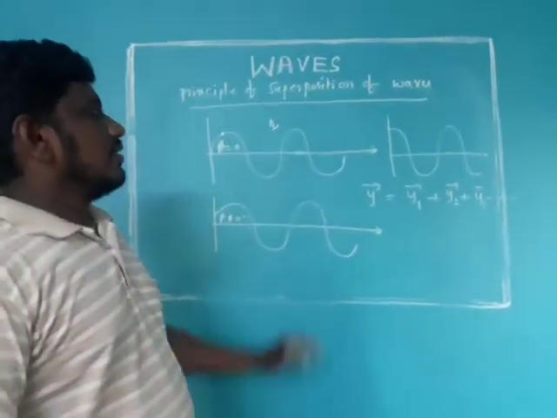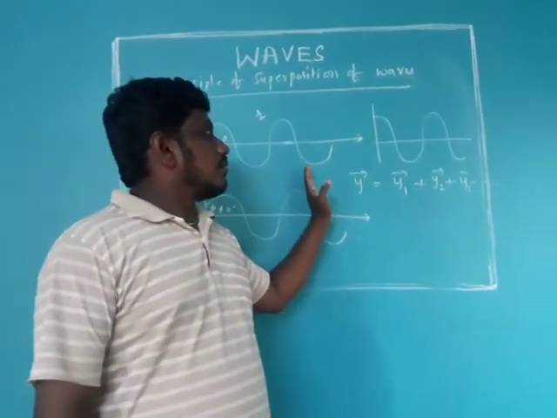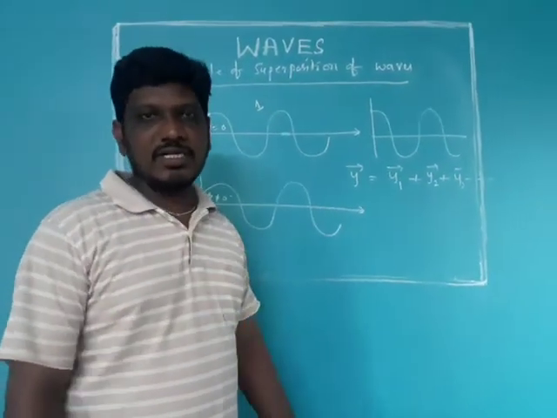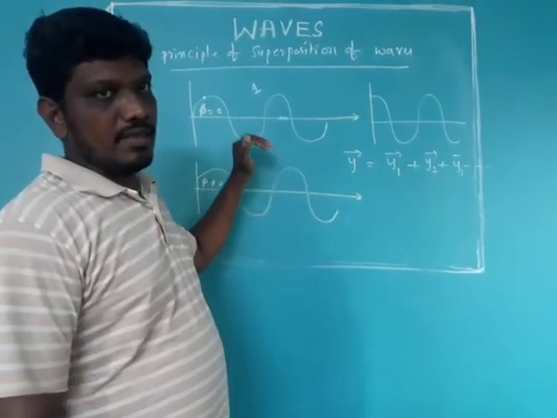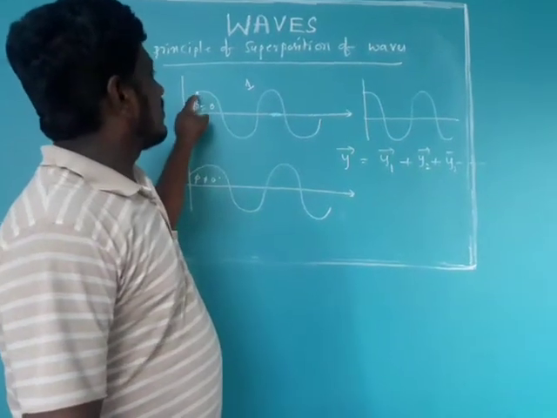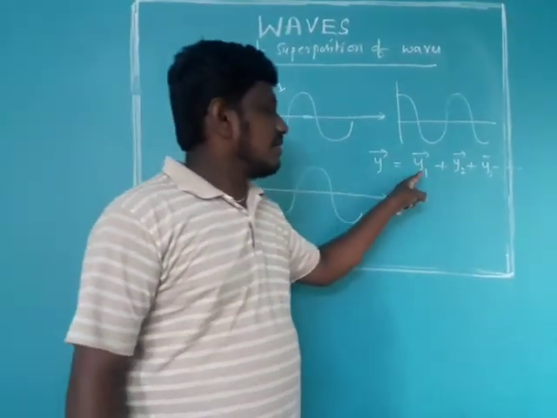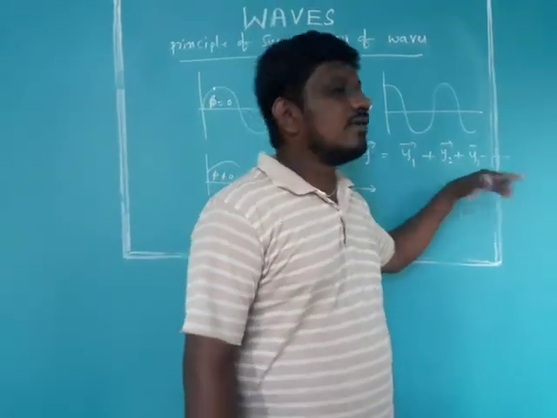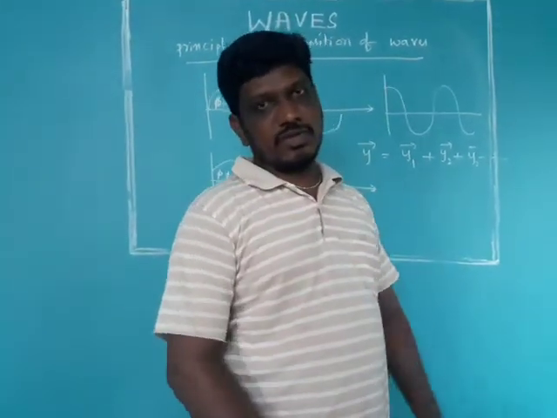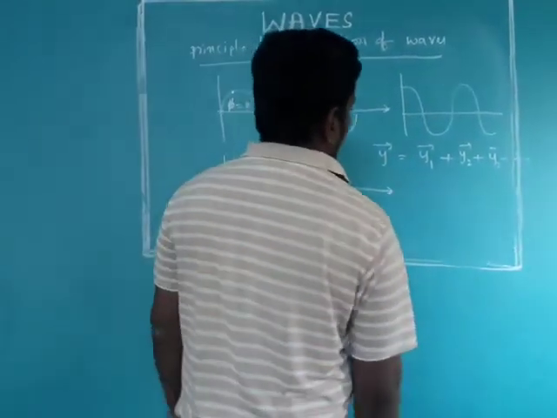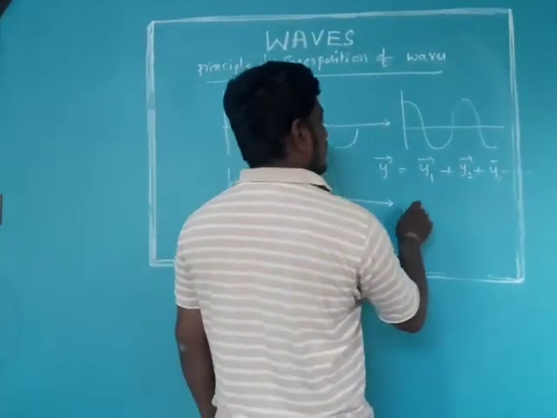If two or more waves fall one over the other simultaneously, then the resultant displacement of the particle of the medium is the vector sum of the displacements of the individual waves. So this will be the equation, and we will write it in a simple form also.